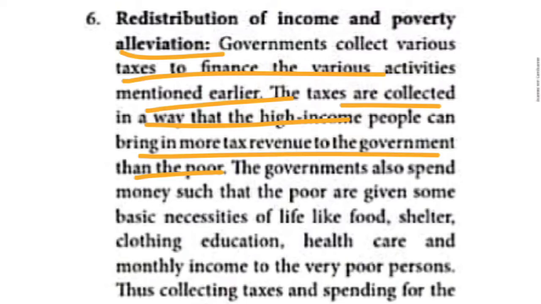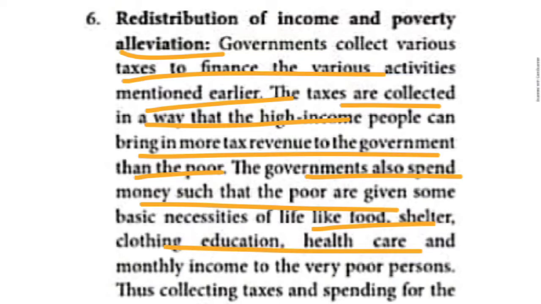So just before I told, the government is collecting more taxes from the high income people, and the same amount they are utilizing for the welfare of the poor people. The government also spends money on the poor people, for their food, shelter, clothing, education, healthcare, and monthly income to the very poor persons. So by collecting the taxes and spending for the poor people, the government is reducing the poverty.